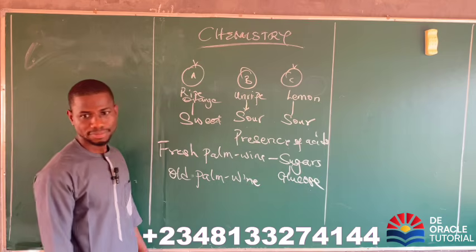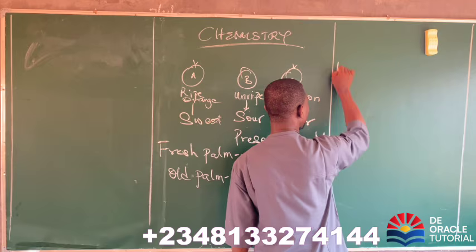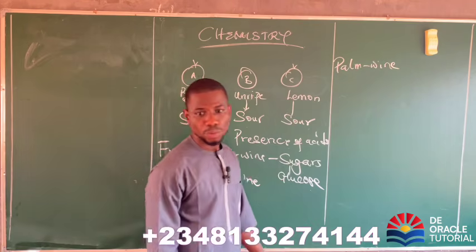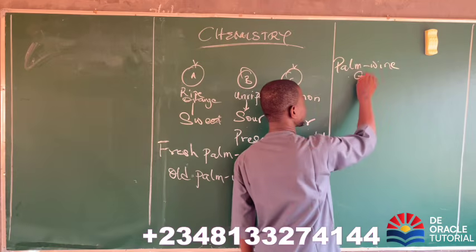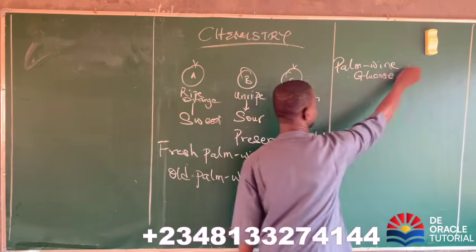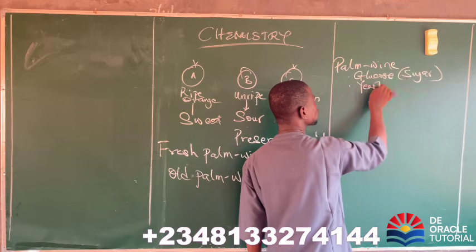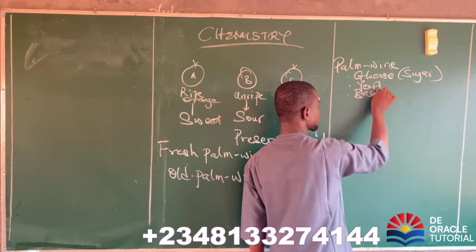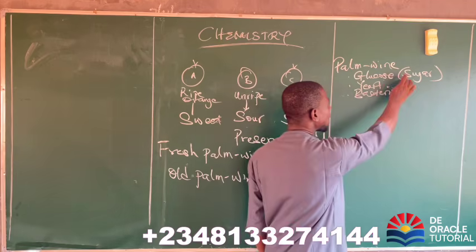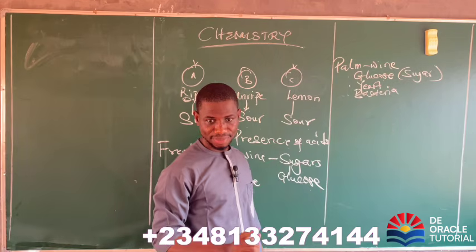That is the question. Now I want us to understand something. In the palm wine, we have the following things. We have glucose in it, which is the sugar. Well, let's just say sugar in general. We also have yeast in it. We also have bacteria in it. Now pay attention. At the beginning, the sugar is the reason why it has a sweet taste. Are you with me?